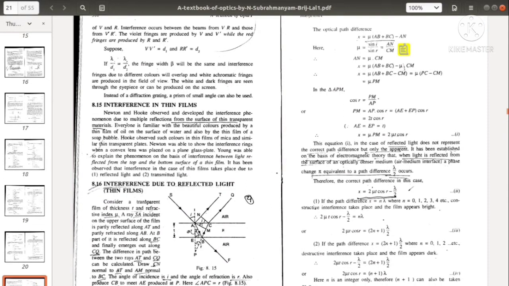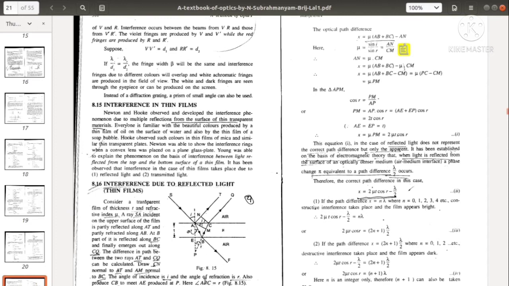Sorry, this is angle of refraction and this is angle of refraction. This is an equilateral triangle, so this side and this side are equal. So this angle and this angle are equal. So this is angle of refraction and this is angle of refraction. That is, angle CAM is angle of refraction R, and this is angle of incidence I.